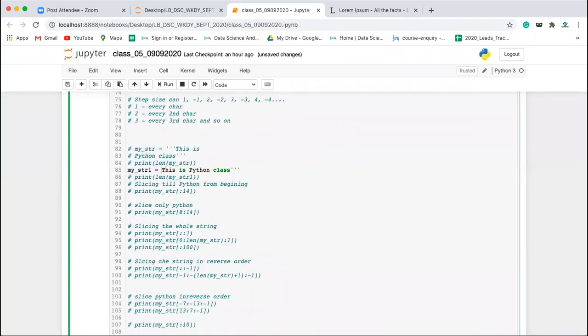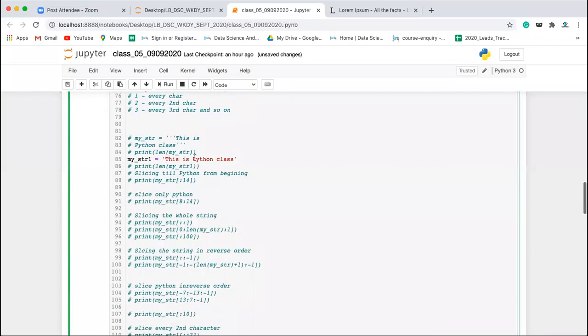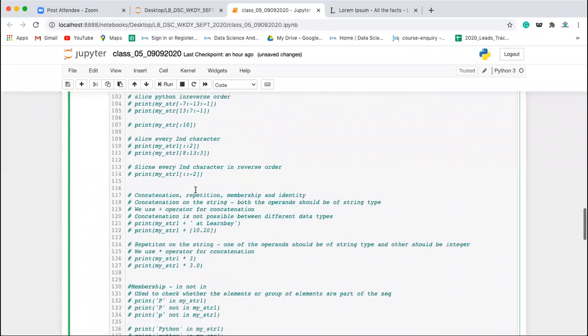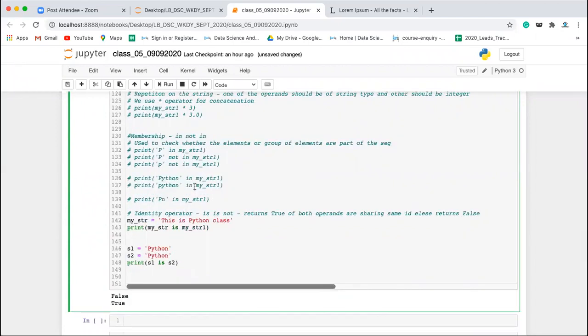If you're thinking it is because of the single quotations, no, not because of that. This is a space character, and we don't have the object reusability for this space character. If you remember, yesterday we discussed the object reusability concept. In that we have capital A to Z, small a to z, 0 to 9, and underscore only.